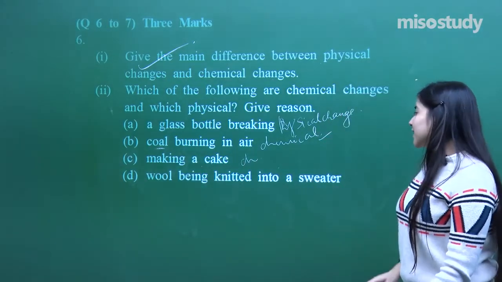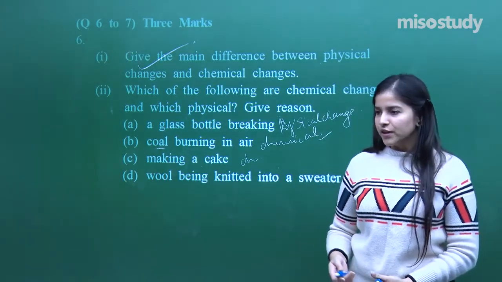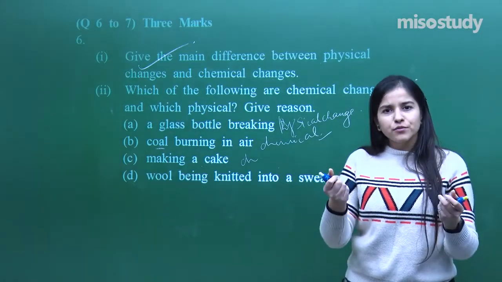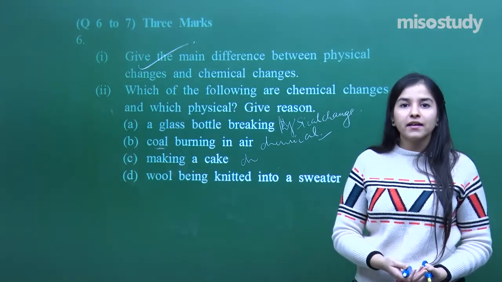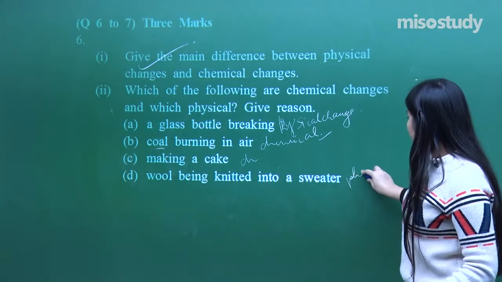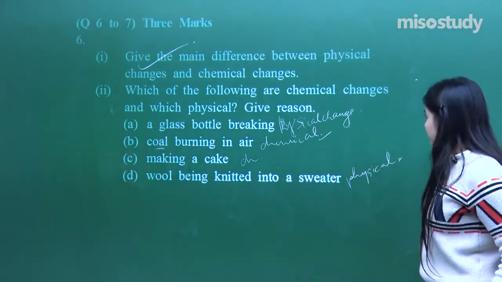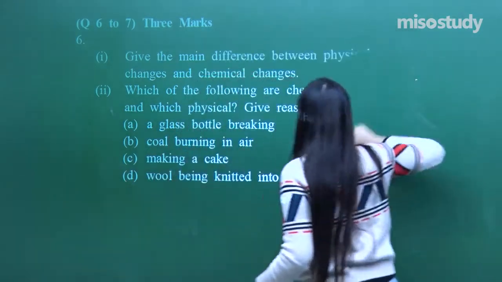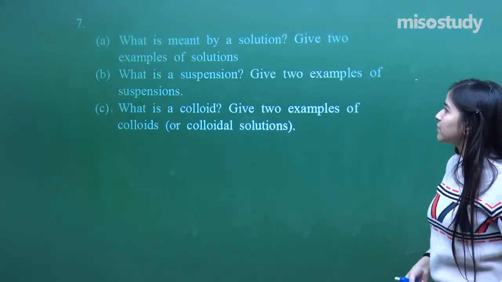Wool being knitted into a sweater. You must have seen sweater knitting. Can I undo that process? Yes, I can. It's a kind of knot which we make, right? I can just unknot it and get the wool back again. There are no new chemical substances formed in this process, so this is going to be a physical change. Fine, getting it? So that was question number 6, a good one. Yes, I enjoyed it. Have you? Yes, you must have. Now, question number 7.